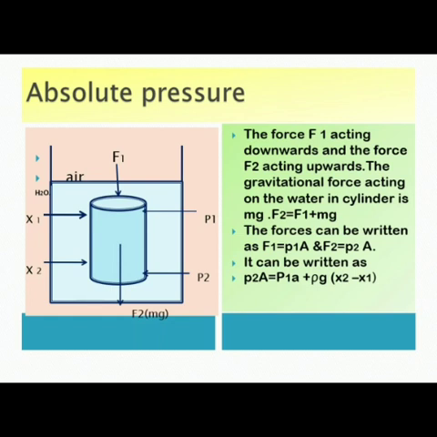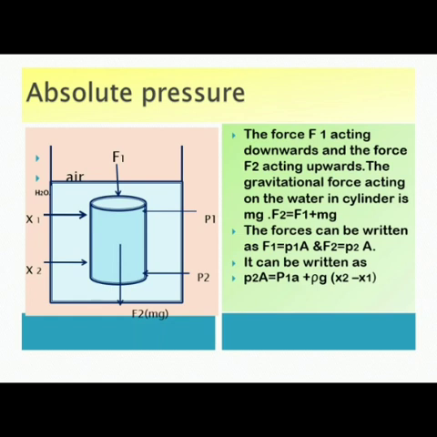The first force is given by F1, followed by the force F2, which is nothing but the weight mg acting vertically downwards. You could see both the pressures P1 and P2, at a distance of x1 and at a distance of x2, that is the upper surface and the lower surface. Therefore, the force F1 acting vertically downwards and the force F2 acting vertically upwards, and the gravitational force acting on the water in the cylinder is given by mg.